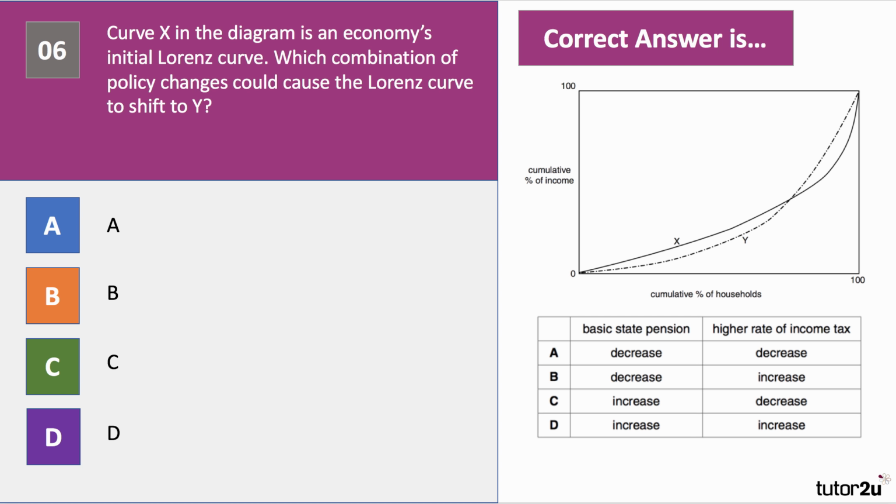Curve X in the diagram is an economist's initial Lorenz curve. Now, which combination of policy changes could cause the Lorenz curve to shift from X to Y? You need to think this one through. Have a go, please, at question 6.